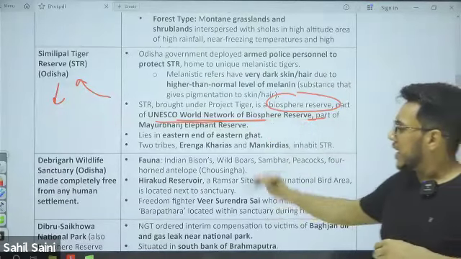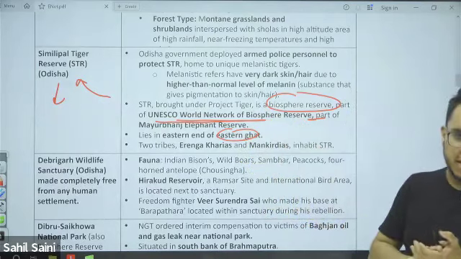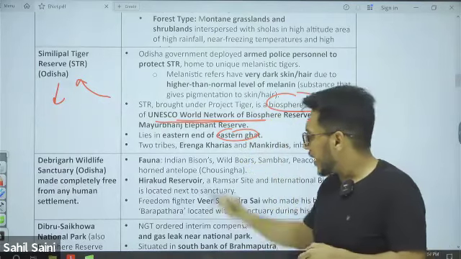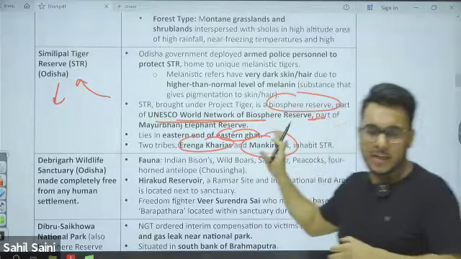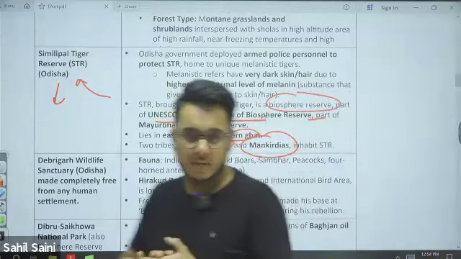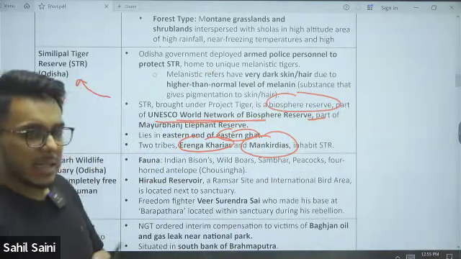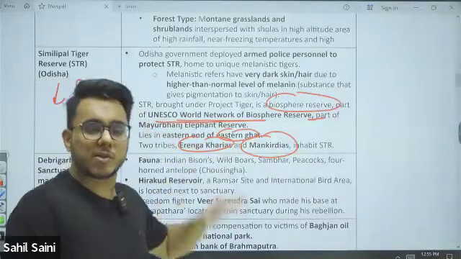Now, it lies in the Eastern Ghats, the eastern end of the Eastern Ghats. Erenga Kharia and Mankidia tribes also live here in the Similipal Tiger Reserve. So Similipal Tiger Reserve, and we also have the Similipal Biosphere Reserve.